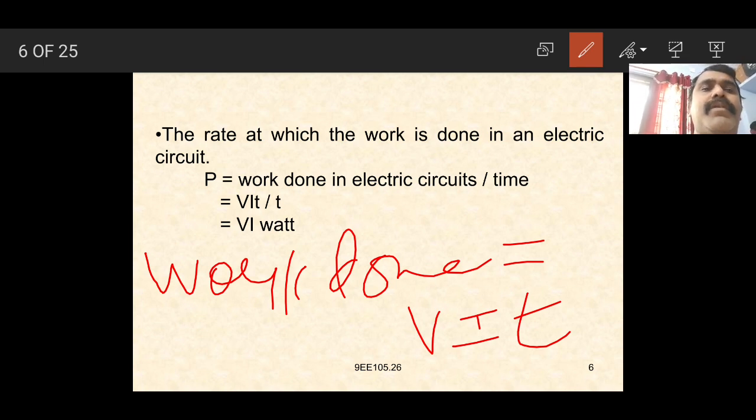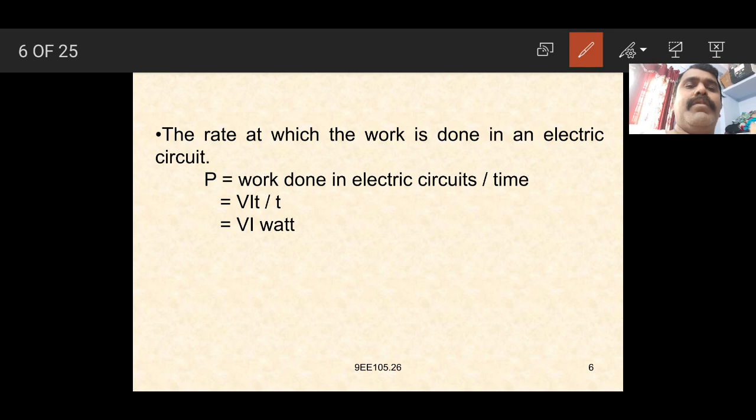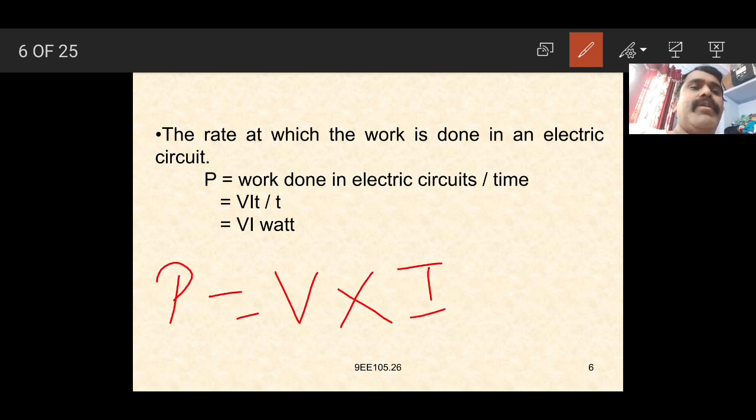Therefore, power in an electrical system is defined as the rate at which work is done in an electrical circuit, which is P equal to work done in the electrical circuit divided by time taken. The work done can be defined as V into I into T divided by T, and T will get cancelled. Again we get VI watts. So we can define power in an electrical system as the product of voltage and current, P is equal to V into I, measured in watts.